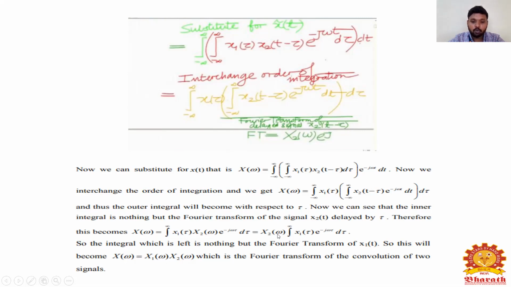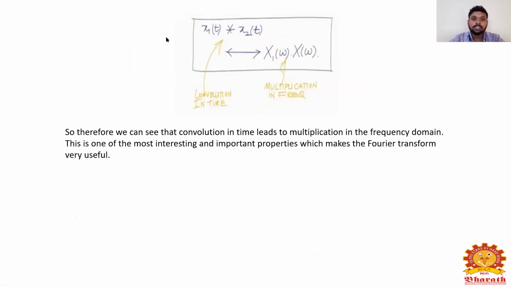So I'm taking X2 of omega outside. Then I will get the integral from minus infinity to infinity of x1 of tau into e power minus j omega tau d tau. The integral which is left is nothing but the Fourier transform of x1 of t. So X of omega is equal to X1 of omega into X2 of omega, which is the Fourier transform of the convolution of two signals, x1 of t and x2 of t. So this is a convolution in time.